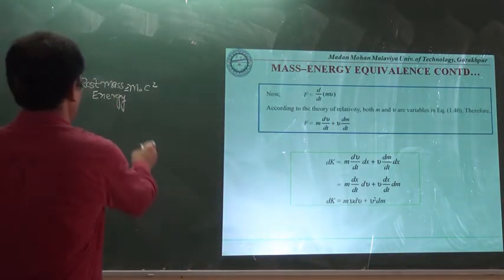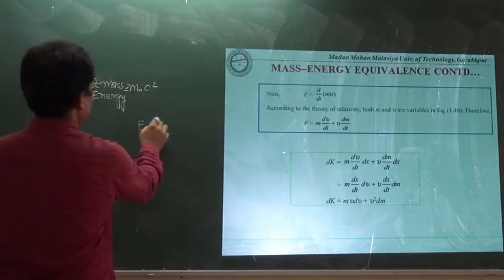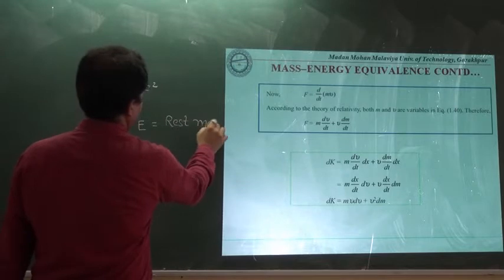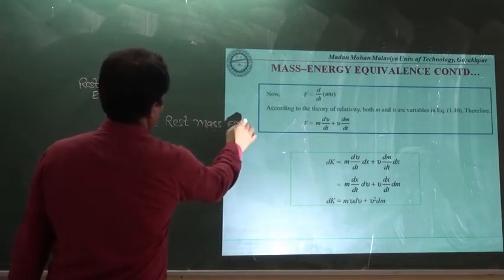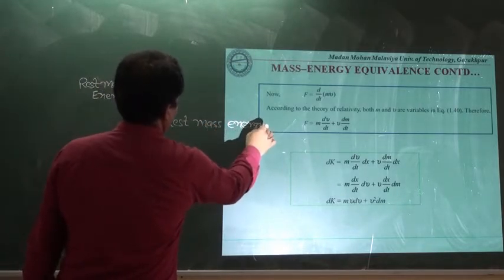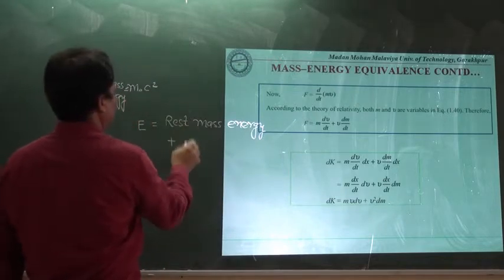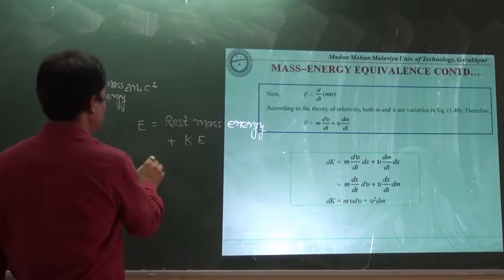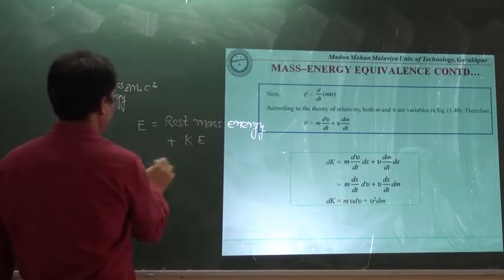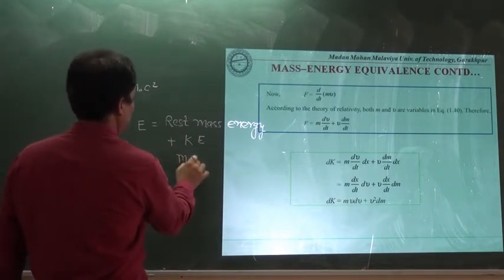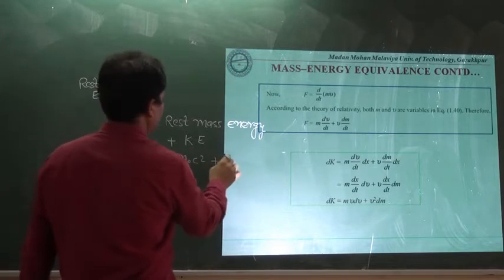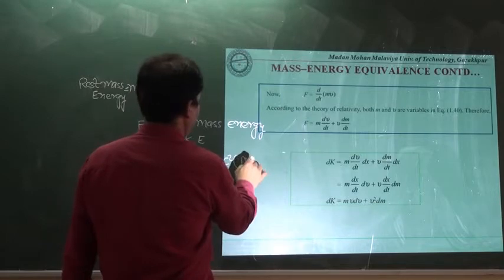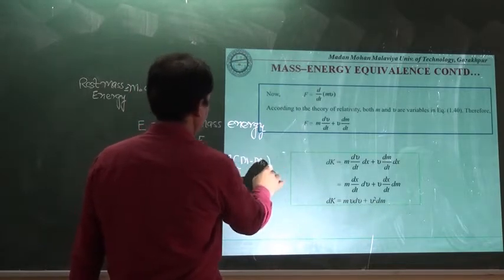For the total energy, we can write here total energy E is equal to the rest mass energy plus kinetic energy. By putting the values, we'll have m0 c square plus c square multiplied by m minus m0.